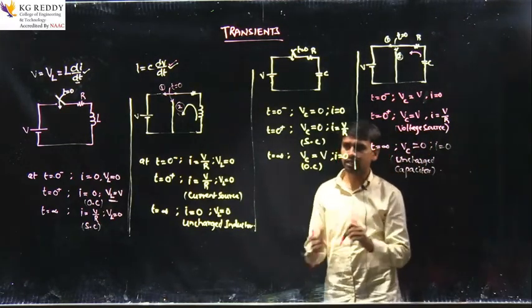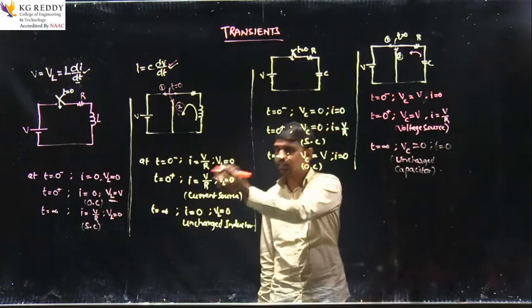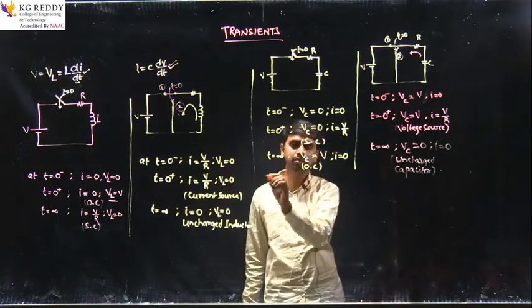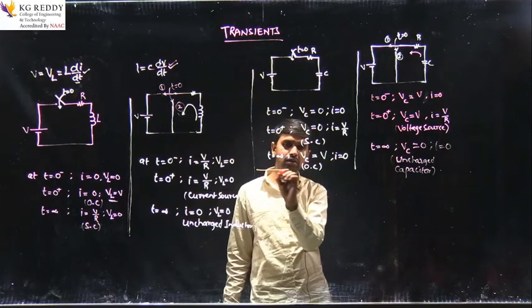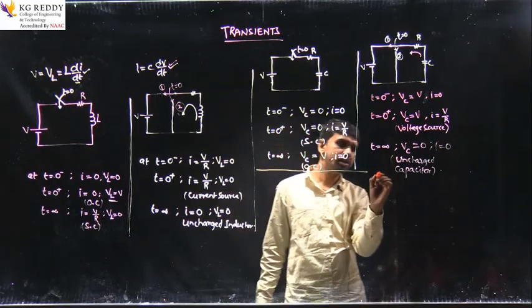Now let us make a table with these conditions to remember them simply. It will become easy if we make a table here.